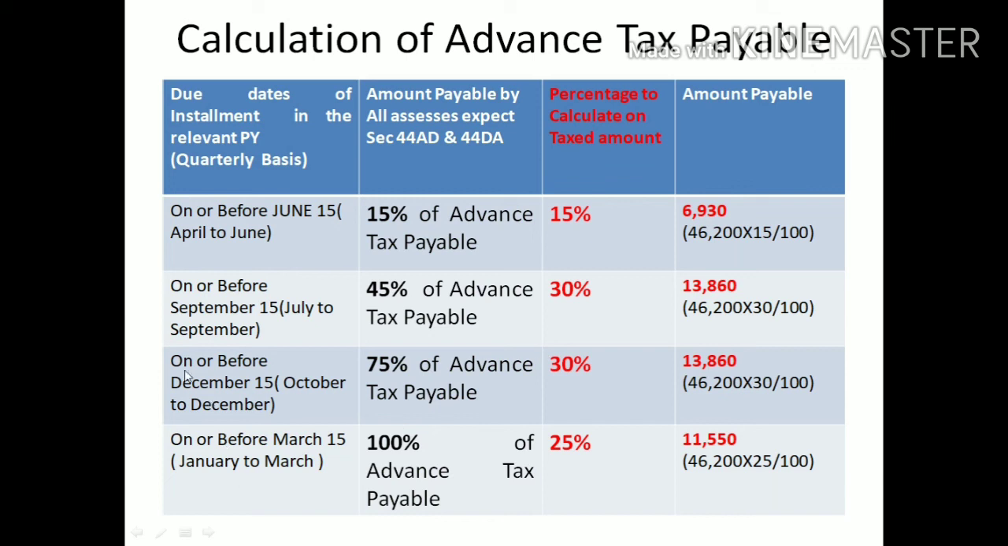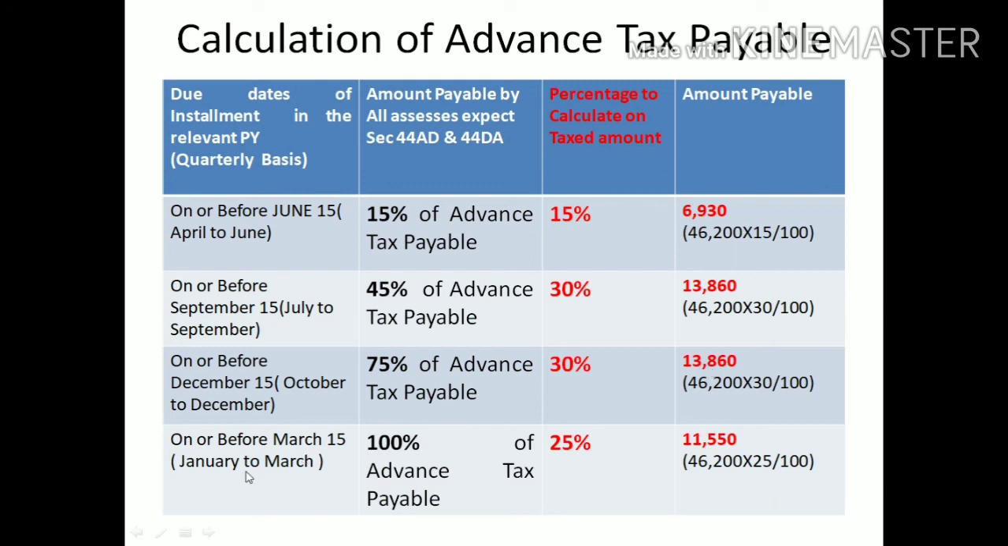Next, the third quarter consists of 3 months: October, November, December. It should be paid on or before December 15th. How much percent should be covered? 75%. For covering 75% in the third quarter, how much needs to be paid? Just 30%. That is 46,200 into 30%, you will get 13,860.